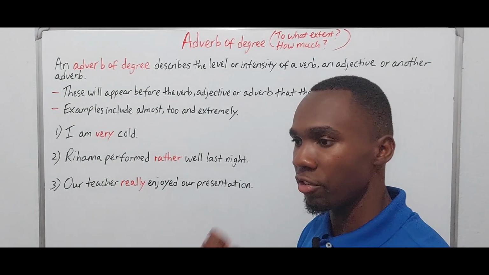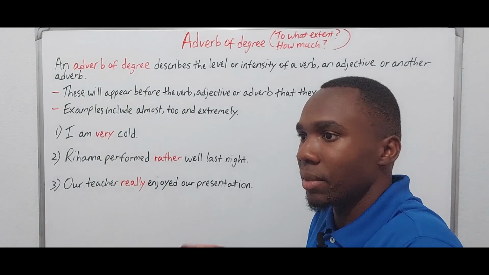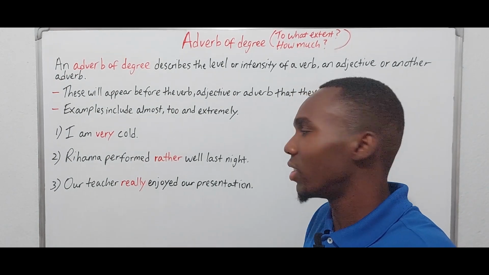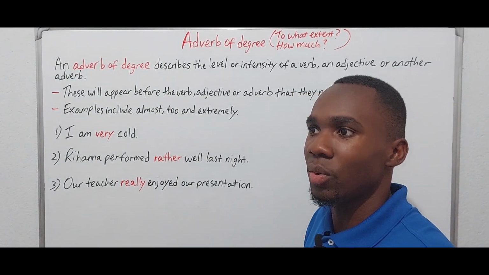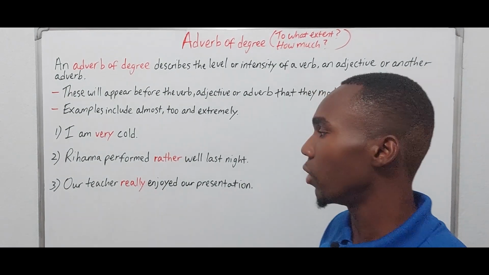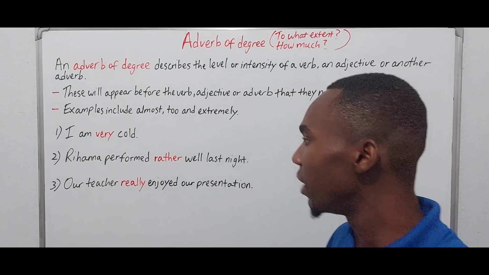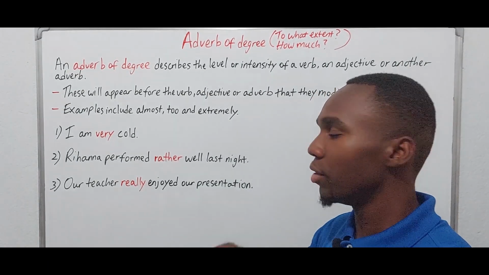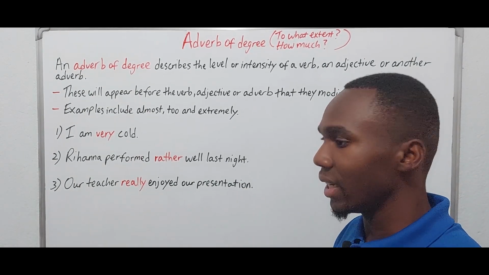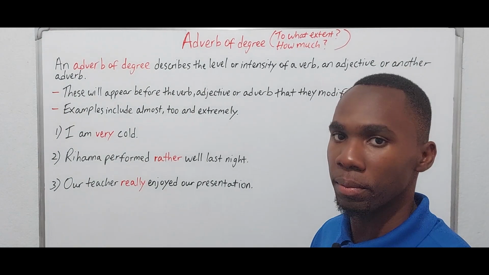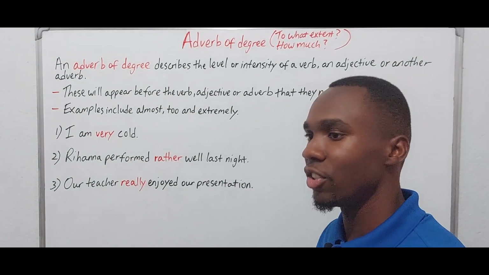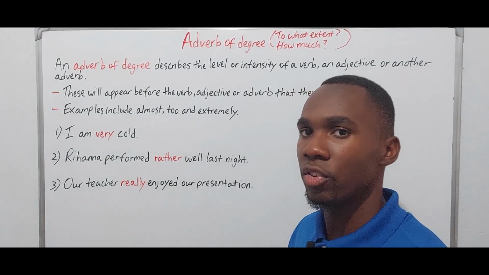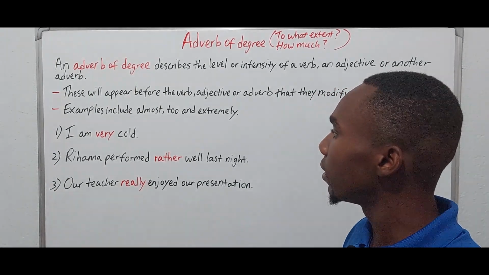So how did she perform? Rather well. And once again, rather is adding a little bit of an amount, right? Because rather means like to a certain extent. So yeah. 3, our teacher really enjoyed our presentation. Our adverb of degree will be really, and really is again adding intensity to enjoyed, which is a verb, right? So she really enjoyed it, and she did not just enjoy it, but she really enjoyed it. So it's adding intensity, right?